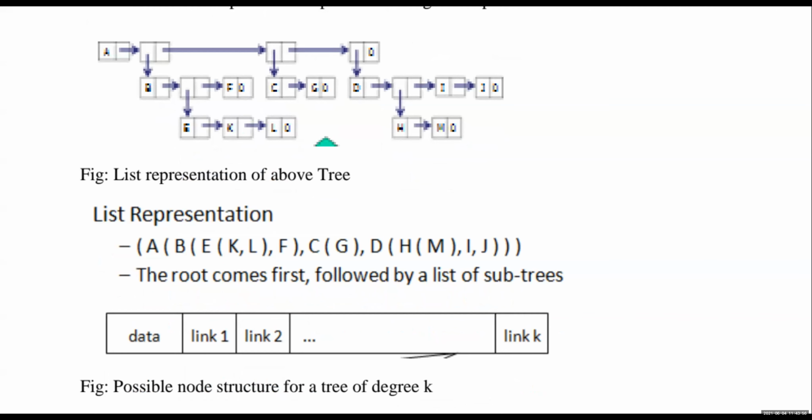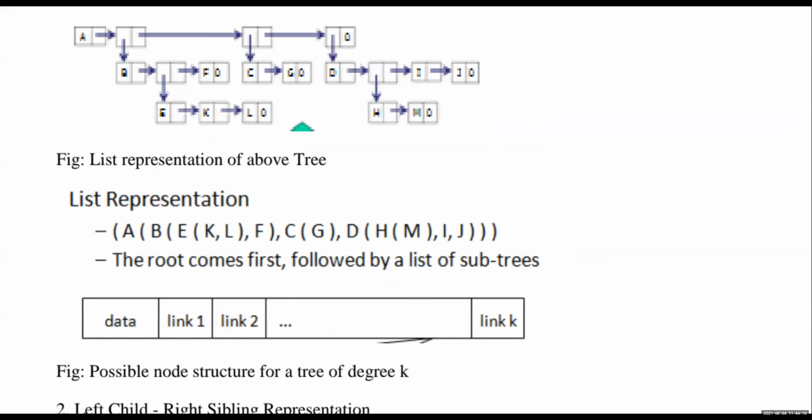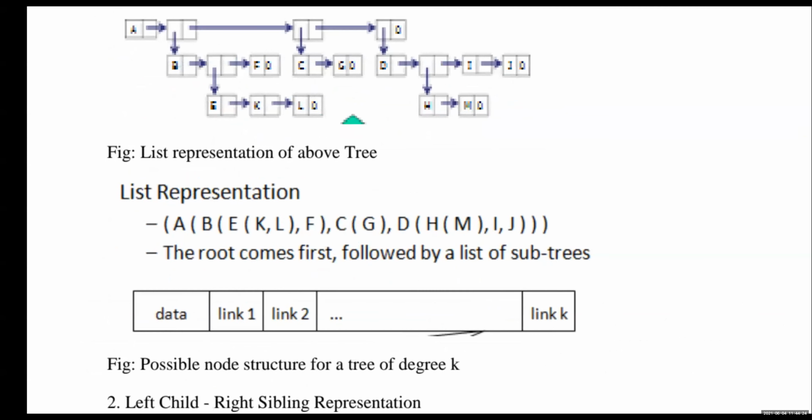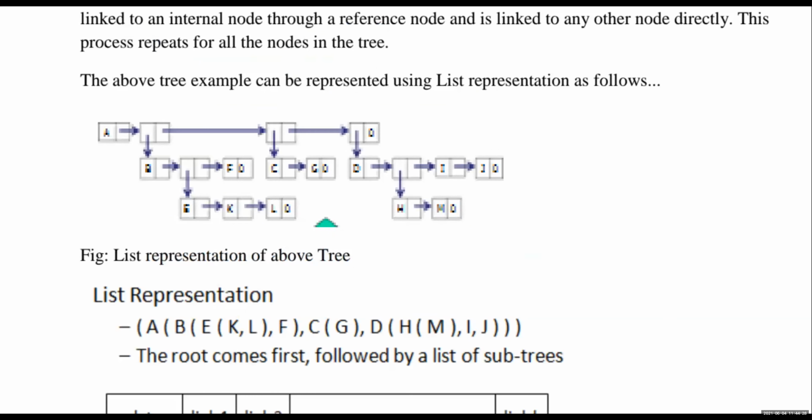Next we move to the D. D has two subparts, that is H, and inside H there is M, and then after that come out, I, J, then null. So here the root comes first and follows the list of subtrees. See here data, link 1, link 2, and so on, link K. So we call it a linked representation of a tree.